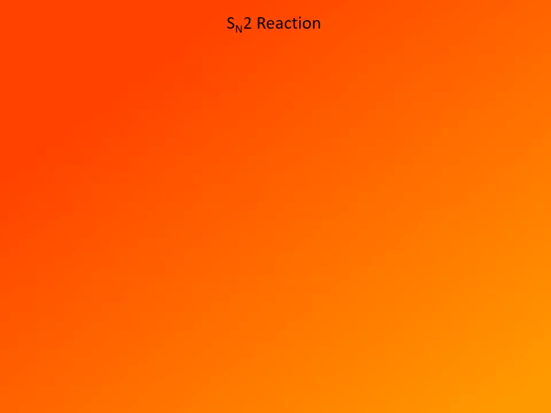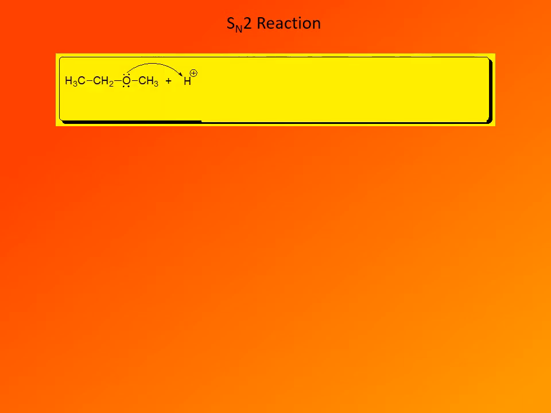If both substituents on oxygen are primary or methyl carbons, then the cleavage of ethers proceeds through an SN2 mechanism. Here is an example of ethyl methyl ether. So upon protonation, the intermediate oxonium ion reacts in an SN2 reaction.